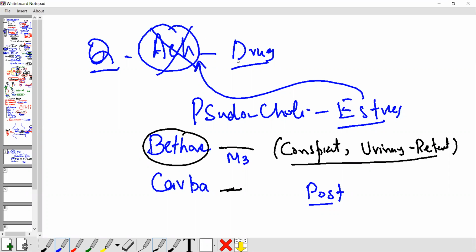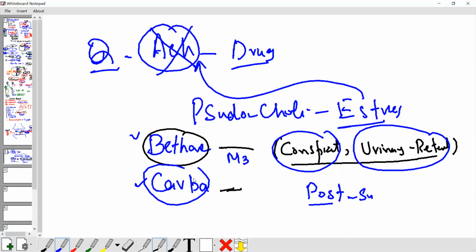To increase activity in the post surgery patient with constipation or urine retention, if the bladder is not working and the intestine is not working, you can give bethanechol or carbachol, both are okay. Understand? So what does M3 do? Increases peristalsis. Increases bladder contraction. It's one use. Clear or not? It's a common use.